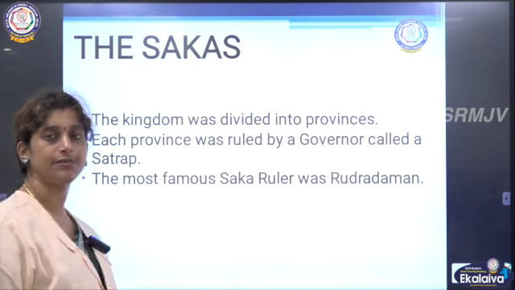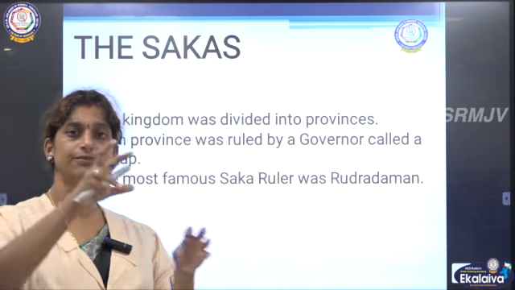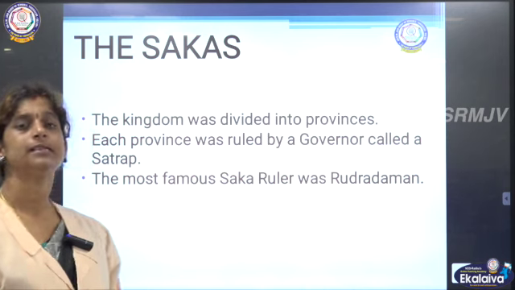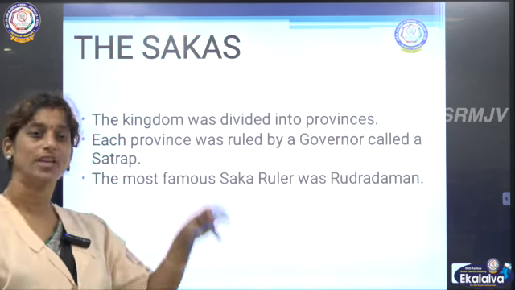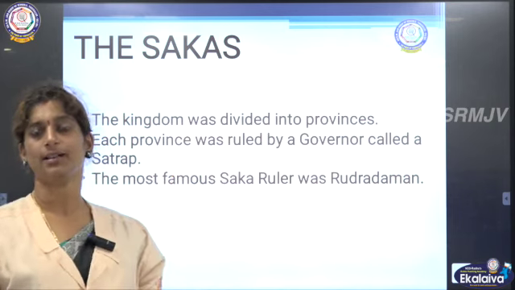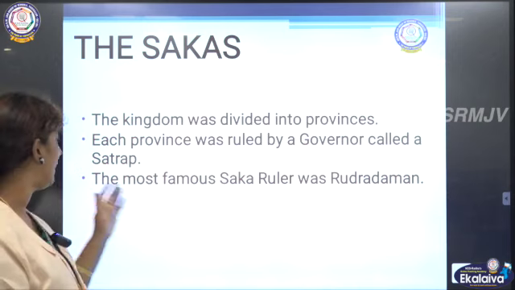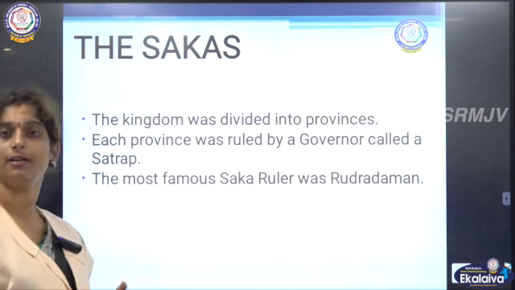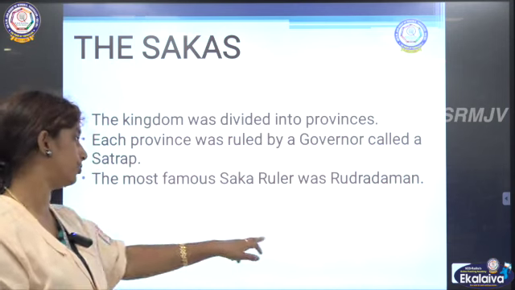Now, this kingdom was divided into provinces. So the entire Sakha kingdom was divided into small divisions called provinces, and each province was ruled by a governor. Okay, so each and every province had a head, the governor, and he was called a satrap. Okay, the most famous Sakha ruler was Rudradaman. So Rudradaman was the famous Sakha ruler.